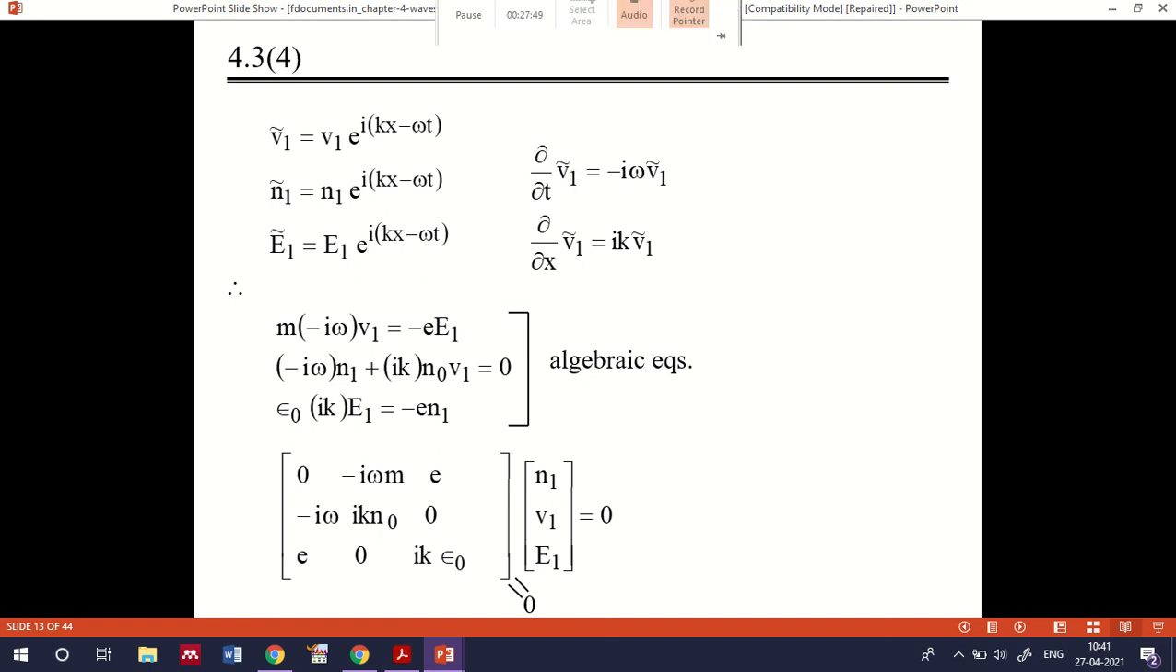Then if you take the partial derivative of V1 bar, as we can represent it in a phasor form, we will have minus i omega V1 bar. And similarly, dou V1 by dou x will give i k V1 bar. How do we get this? We have seen in the case of phasor notation: when you take dou by dou t, you will have minus i omega, and when you take dou by dou x, you will have i k.